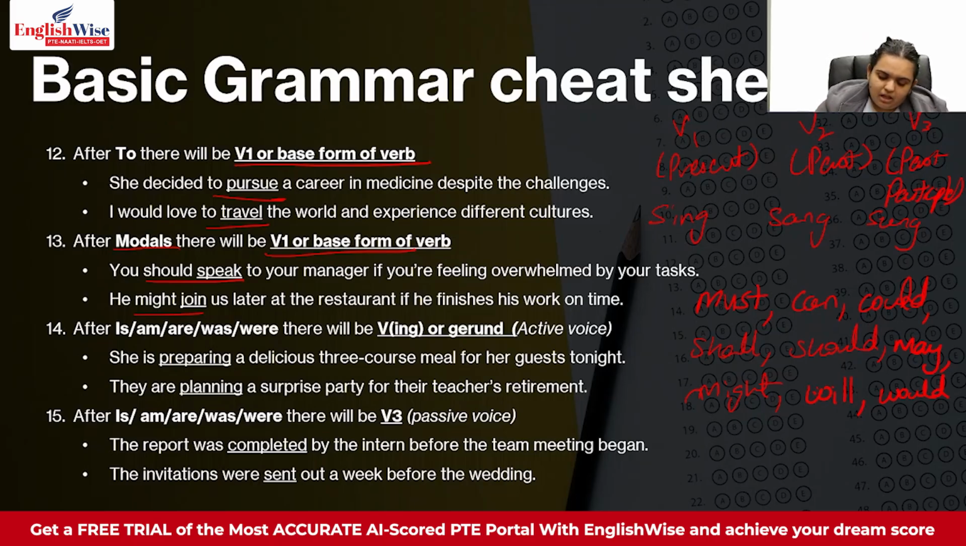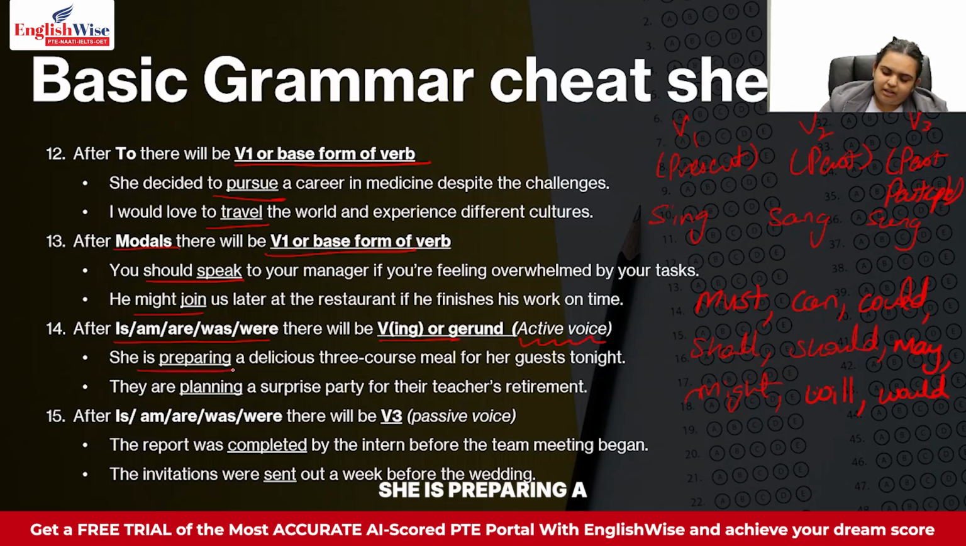Okay. Now this is where we have to learn two things. Active and passive also come into the scenario. After is, am, are, was, were, there will always be V-ING, or what we call a gerund, if the sentence is in active voice. If the sentence is in active voice, then there will always be is, am, are. After is, am, are, was, were, there will be V-ING or a gerund sound.